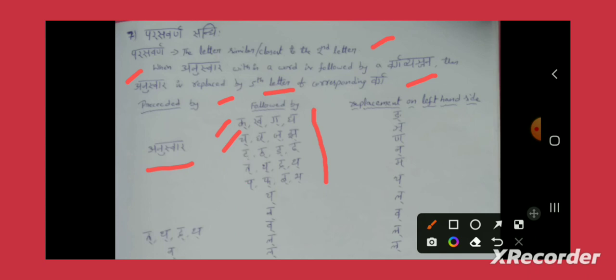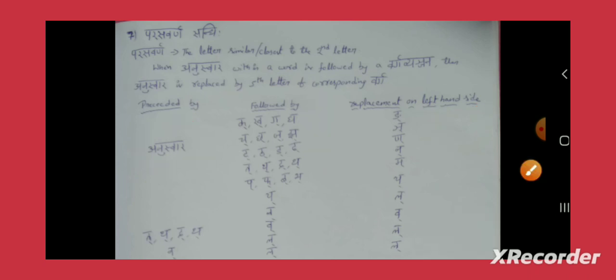When Anuswara is followed by any of these Varga Vyanjana, the replacement will happen on the left hand side. This Anuswara will be replaced by its corresponding nasal letter of that particular Varga. That is the definition.